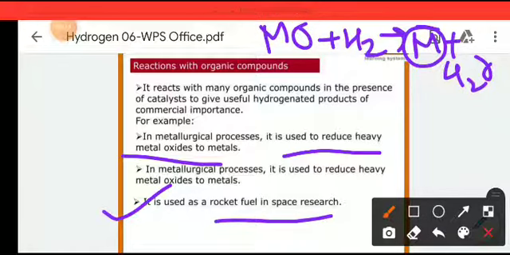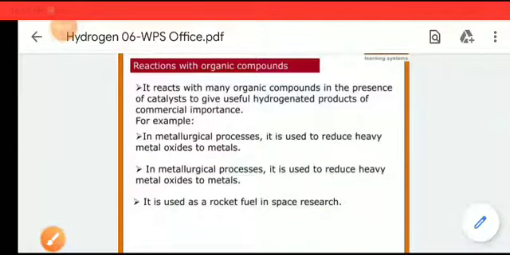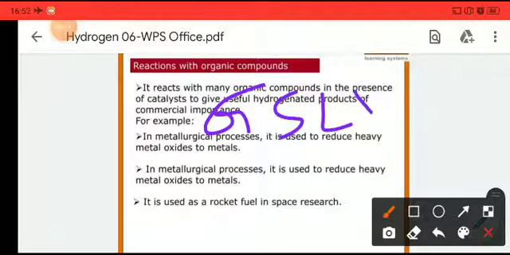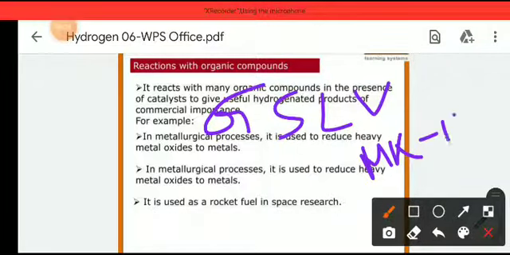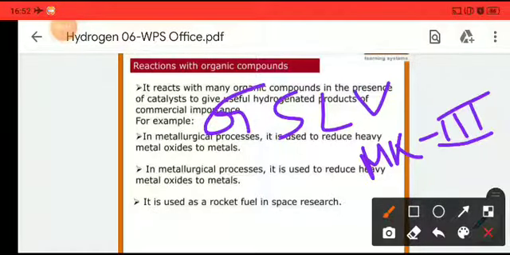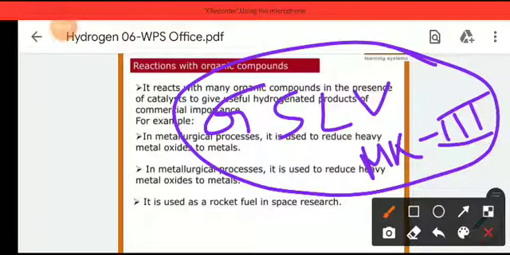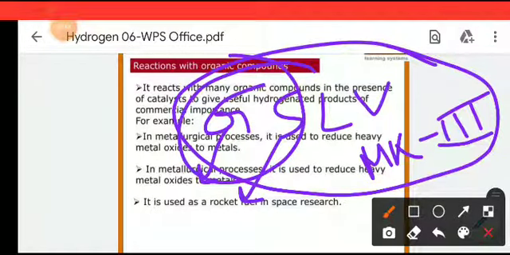Recently you may have heard about the space research program GSLV Mark 3. You may not know that this is a special type of rocket. Here the G is for geosynchronous. It is not important right now for you, but remember this is a rocket which performs geosynchronously.